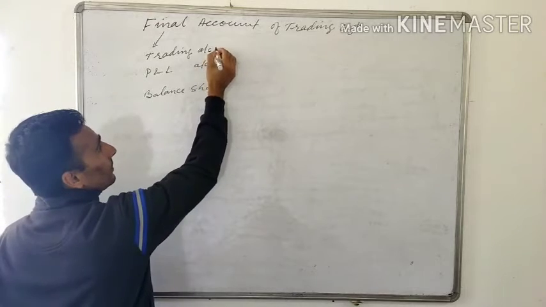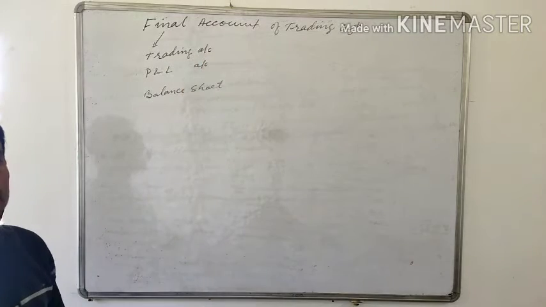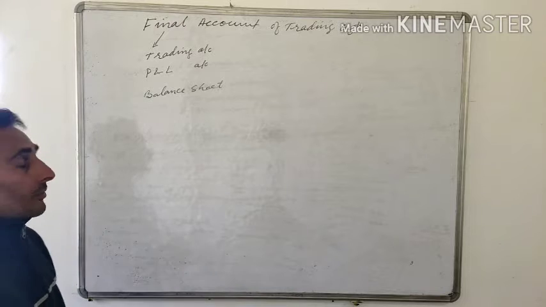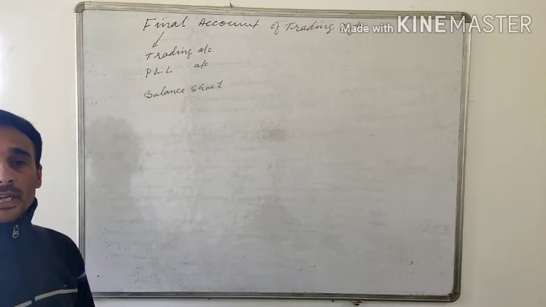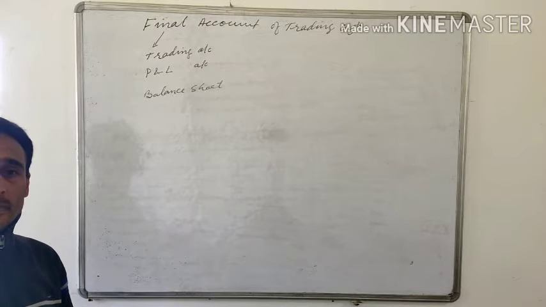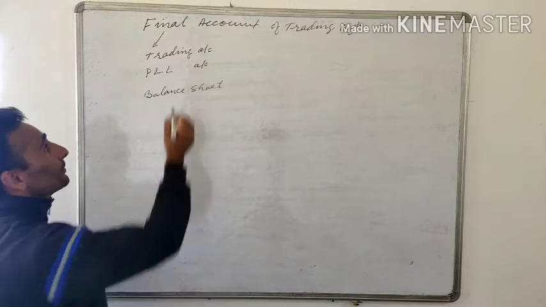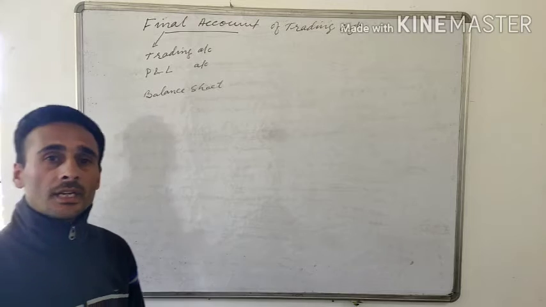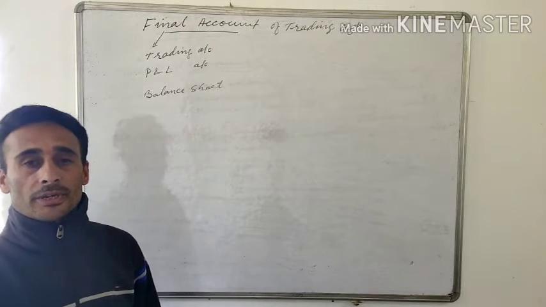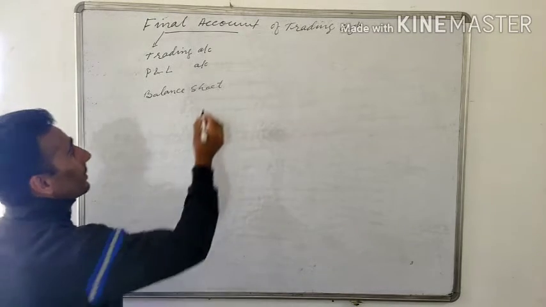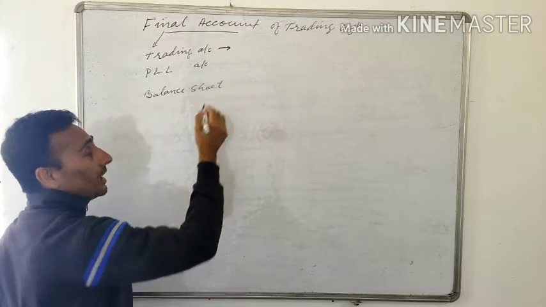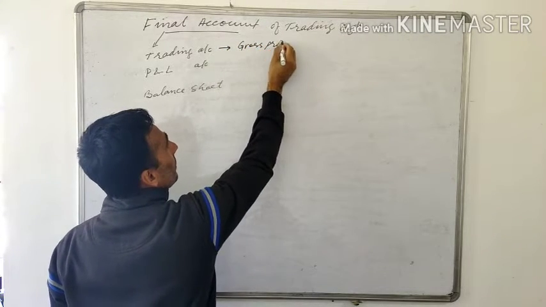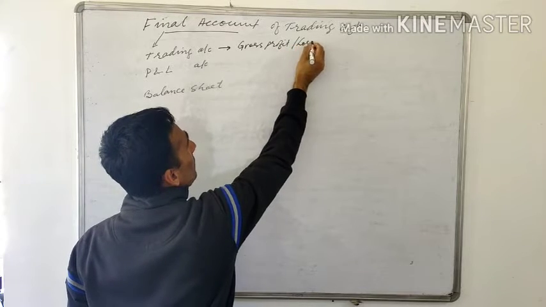The purpose of preparing final account is to find out the profit or loss of the business and the financial condition of the business, that is, the position of assets and liabilities of a business. This final account is prepared every year at the end of the accounting period, right? The trading account is prepared to calculate gross profit or loss.